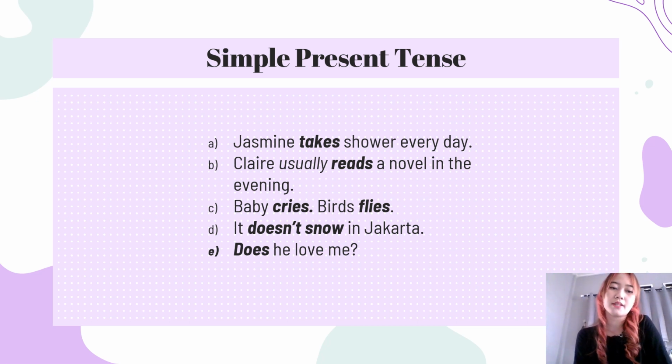In sum, the simple present is used for events or situations that exist always, usually, or habitually in the past, present, and future. And this is another example. In D, that is a negative example, and E is an interrogative example.